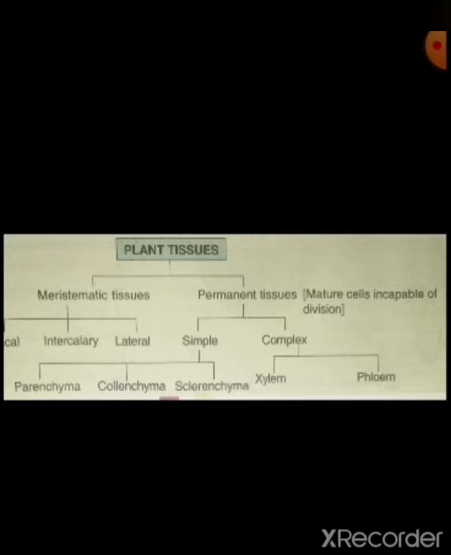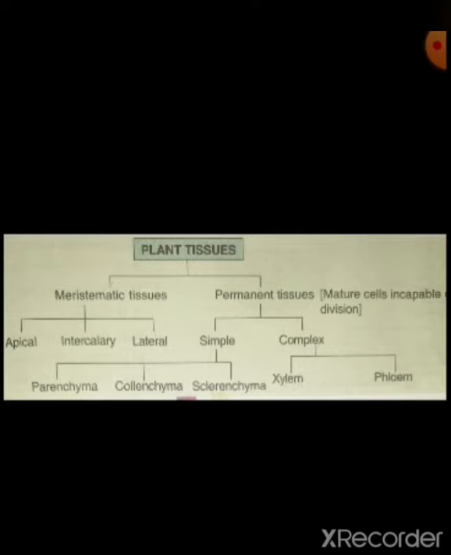So meristematic tissues are the divisible tissues, means they have capability to divide and form new cells. Okay. And permanent tissues are the indivisible tissues, means they don't have capacity to divide.